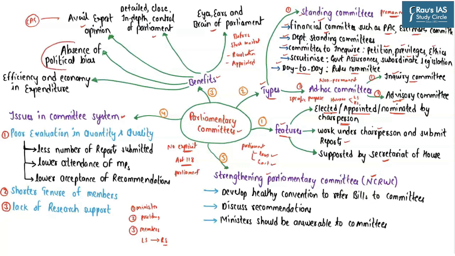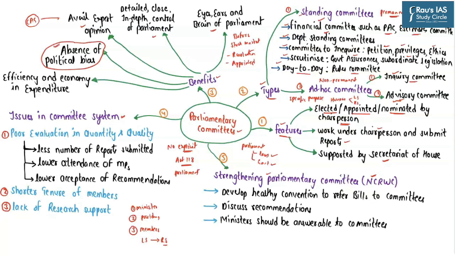Next, whenever there are discussions and debate in the Parliament, they normally take place along political lines. But when discussion is taking place in these parliamentary committees, it takes place behind closed doors. Since the discussion and debate take place behind closed doors, it is normally said that these parliamentary committees do not show any kind of political bias.